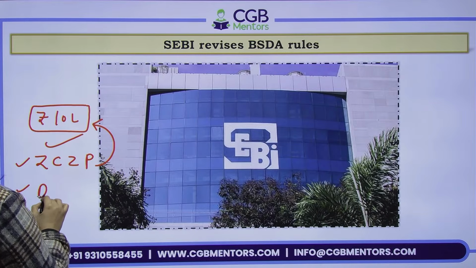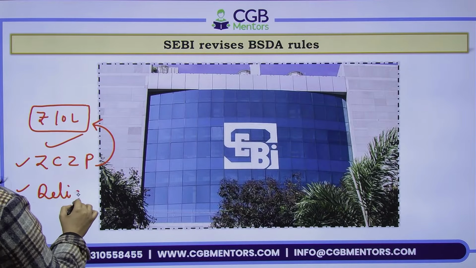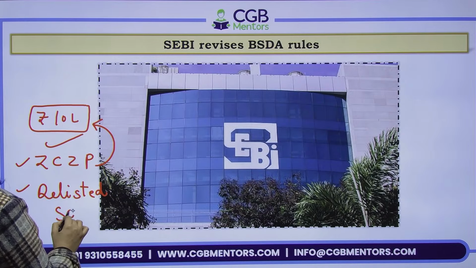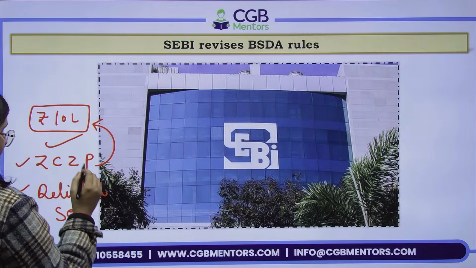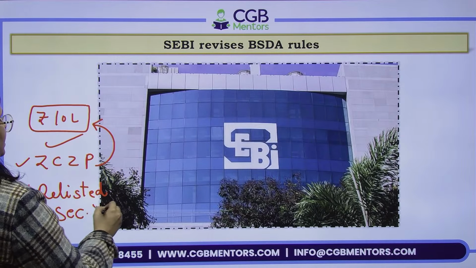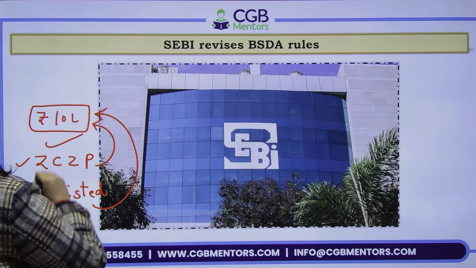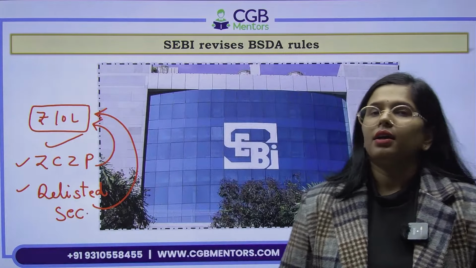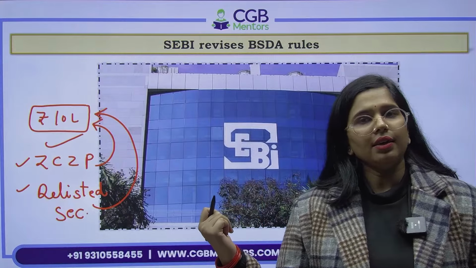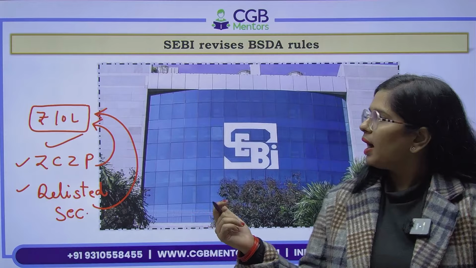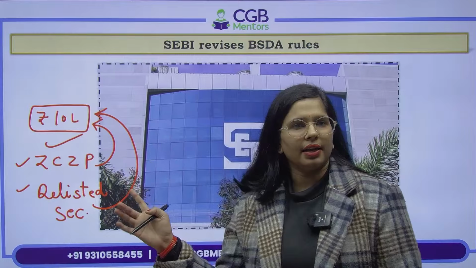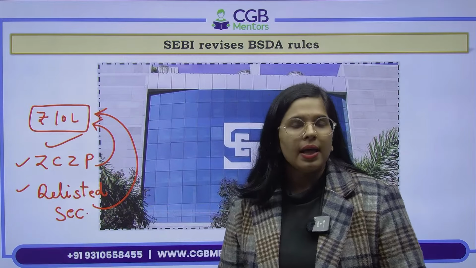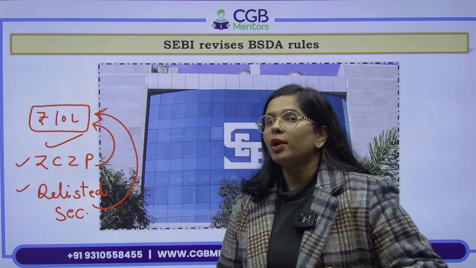Apart from this, delisted securities, the securities which are no longer listed on the stock exchanges, and if the investor has investments in them, this will also not be counted to determine the eligibility of basic demat account. ठीक है, तो जब हम आपकी इस लिमिट को डिटरमाइन करेंगे इन्वेस्टर वाइज, we are not going to count these two things. Now why they will not be counted?